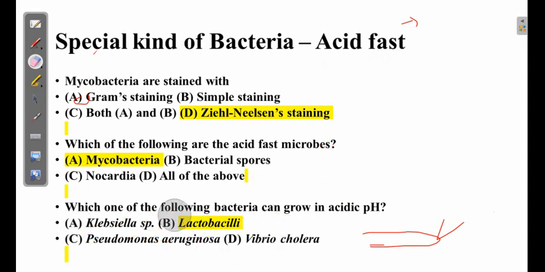So you can see this example. Which of the following bacteria is acid fast? Obviously Mycobacterium tuberculosis and Mycobacterium leprae, these two are the acid fast ones. And which bacteria grow in acidic pH? Lactobacillus. We know it's a part of our day-to-day food, right? Lactobacillus grows in acidic conditions. This question, specifically related to acid fast staining, is very important because these bacteria have specific characteristics which are explored in the Ziehl-Neelsen technique.